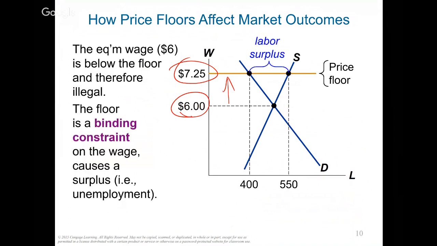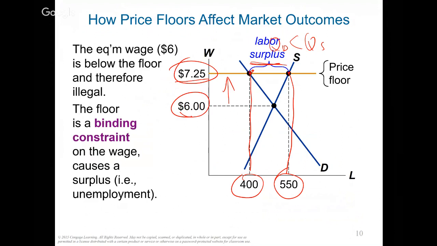Now, with the binding constraint, this will definitely change the price in the marketplace. So with the binding constraint, the new price will be at 7.25. However, at 7.25, this is our quantity supplied of 550. This is our quantity demanded of 400. So we have quantity supplied that's more than quantity demanded, and this is called a surplus.